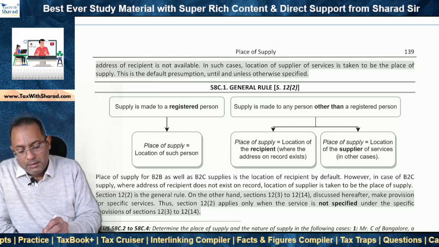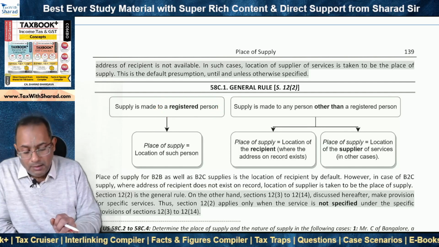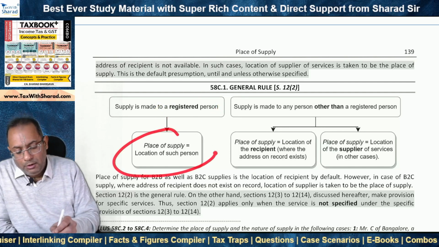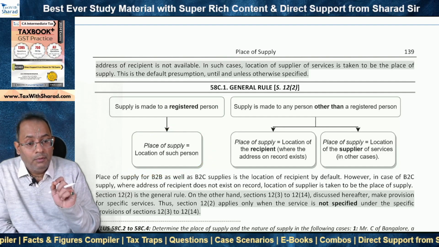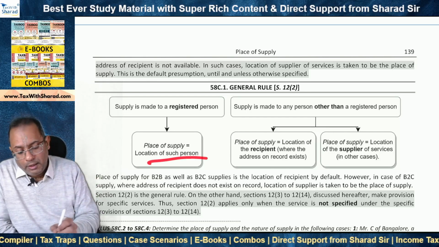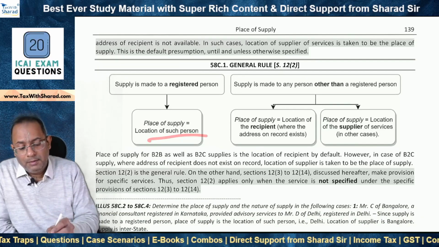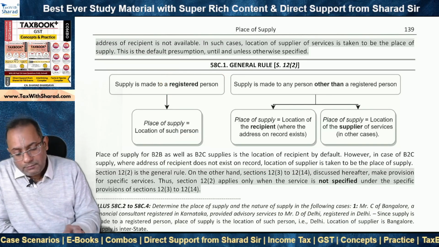And since in most of the cases the supply will be made to a registered person, that means the advertisement company, the place of supply will be the location of such person, not the location of the hoarding or the billboard, which is the immovable property, because 12.3 doesn't apply. It will be the location of such person. Such person means the registered person, that means the advertisement company.